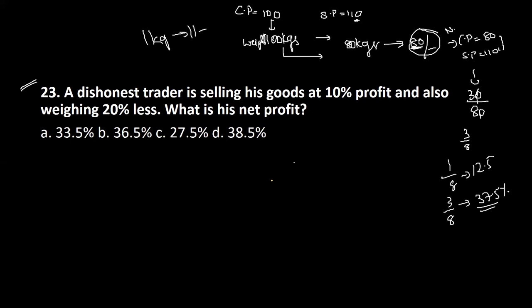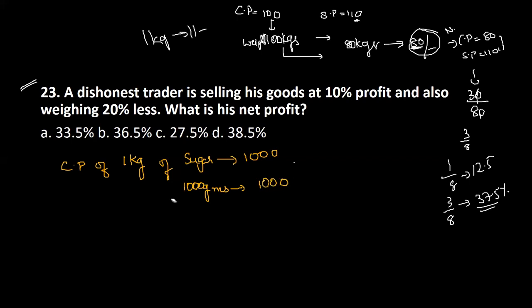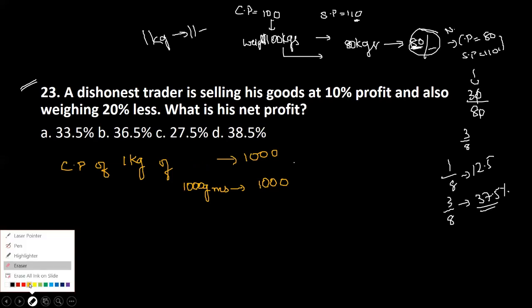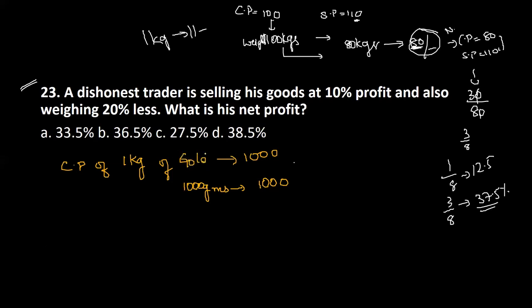Please observe the screens. Now, let us say there was a cost price of 1 kg. Okay, cost price of 1 kg of sugar, 100 అనుకుందాం. Like if I say 1 kg, that means I'm counting it in terms of grams. Okay, grams లో 1000 grams కి 1000 rupees అనుకోండి. Why sugar? Consider something else there. Let's say 1 kg of gold. 1000 grams of gold costs you 1000 rupees. అంటే ఇక్కడ 1 gram కి ఎంత పడుతున్నట్టు మీకు? How much is 1 gram costing you? 1 rupee. ఇది రూపీస్ అనుకోండి.